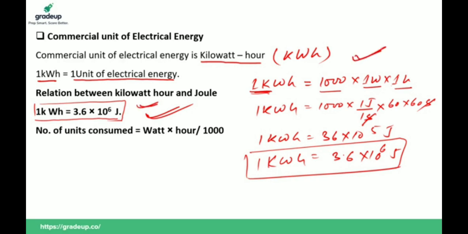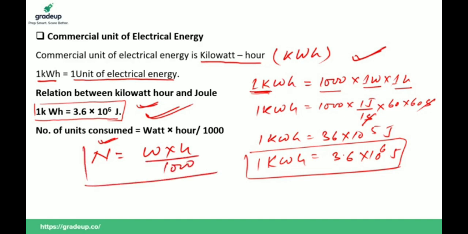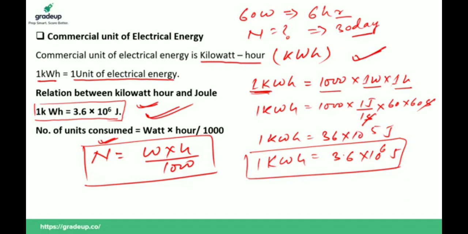If you want to calculate the number of units consumed in your home, then you can apply this formula: number of units consumed is equal to watt into hour upon 1000. Suppose this is the question: a bulb of 60 watt runs for 6 hours daily. Calculate the number of units consumed in 30 days.